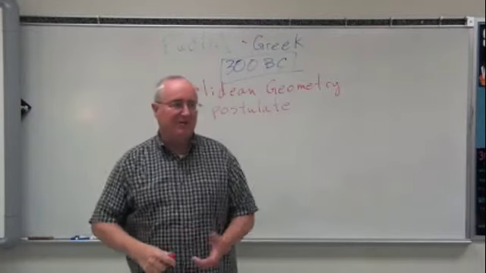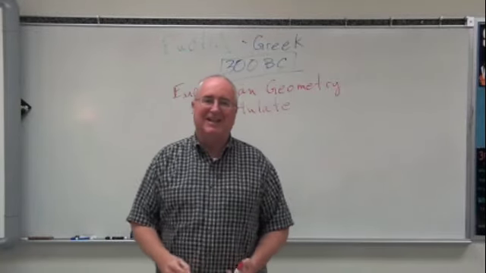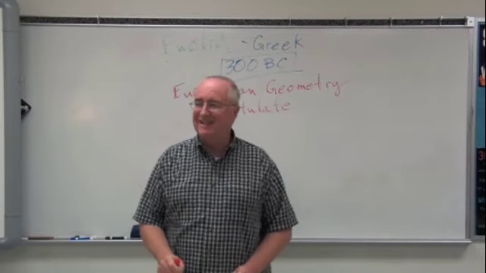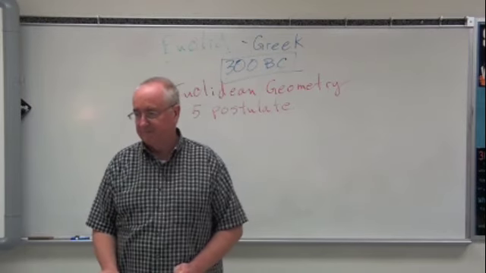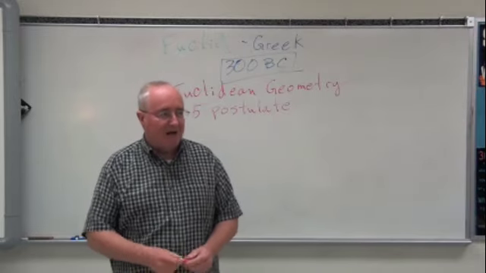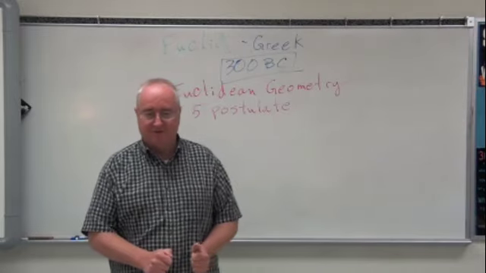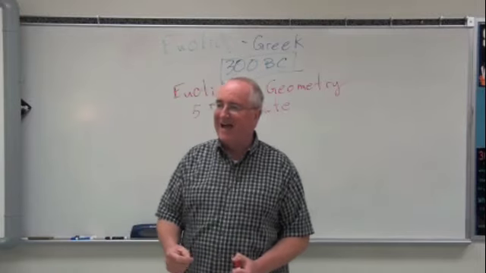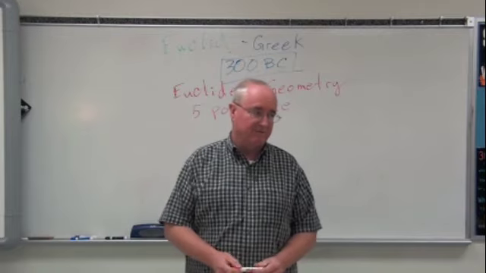It is a statement or an assumption based on observations that is assumed to be true, accepted as true, and does not need to be proven. Let me say that one more time. A postulate is a statement or an assumption that is accepted as true, that does not need to be proven.